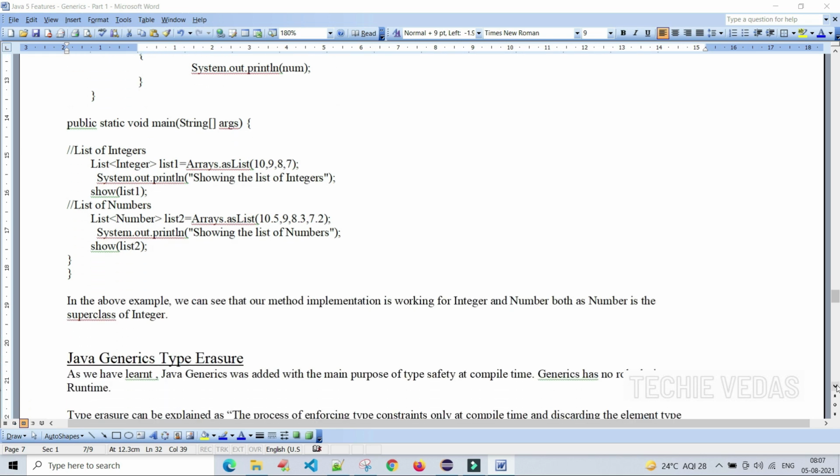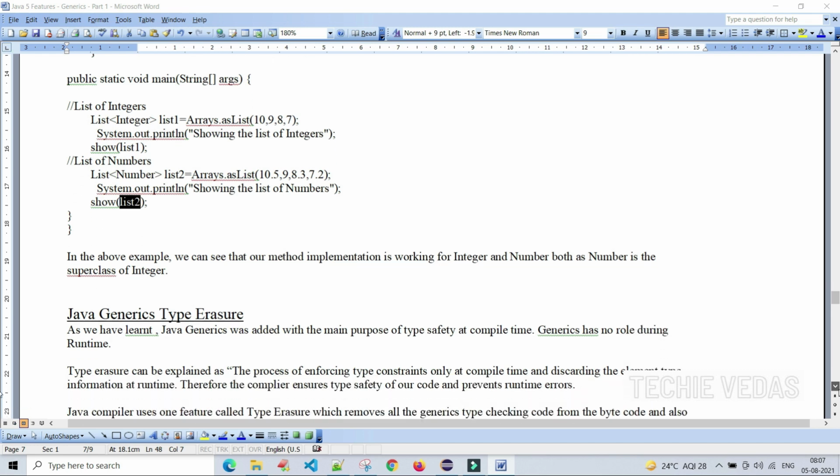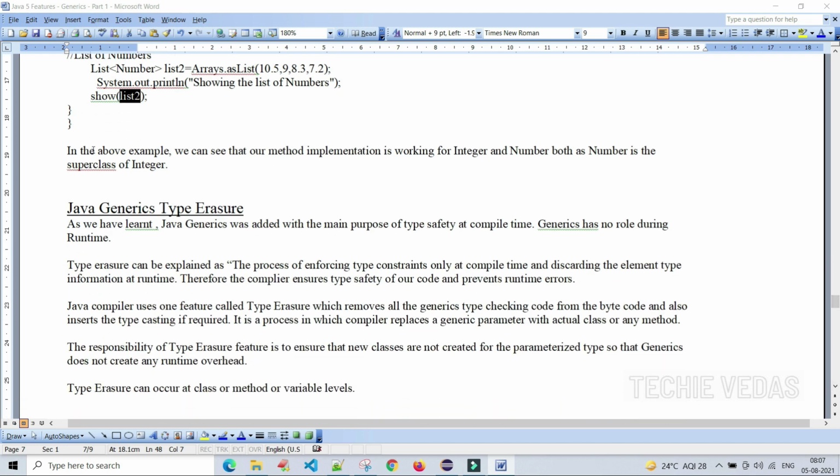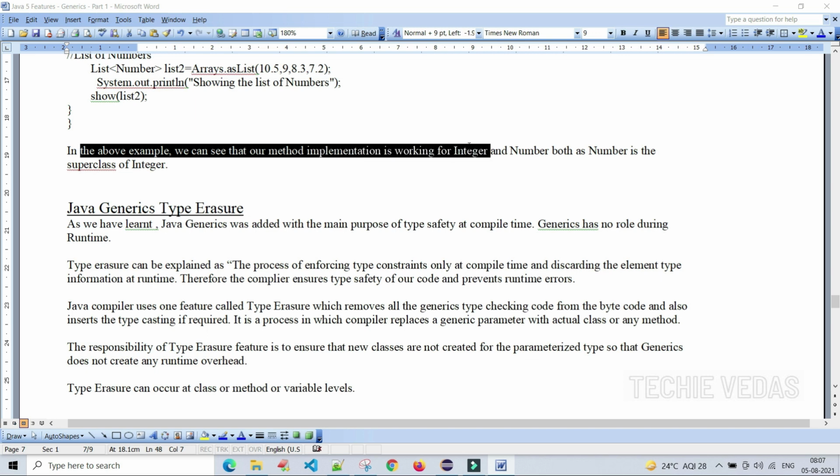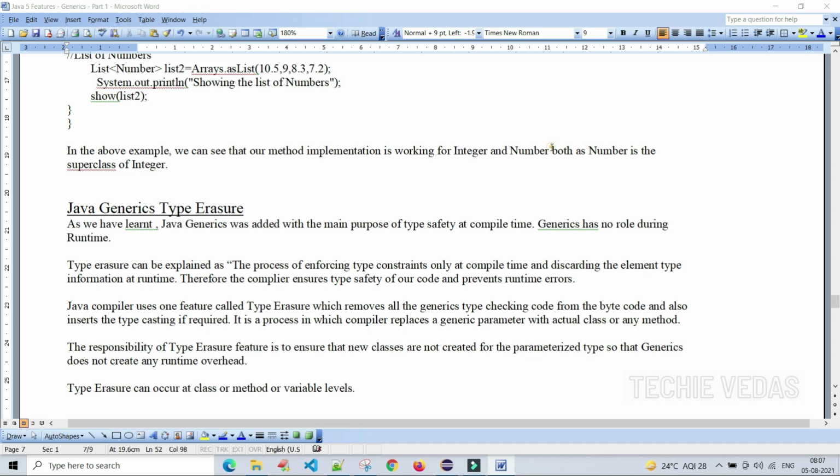So we have successfully created a list of integer and a list of numbers and we are passing the lists to show. So it will print accordingly. In the above example, we can see that our method implementation is working for integer and number. If we mention list of object also, it will work because object is the super class for every class in Java. Let's see.